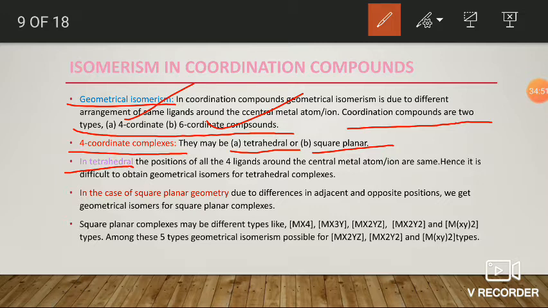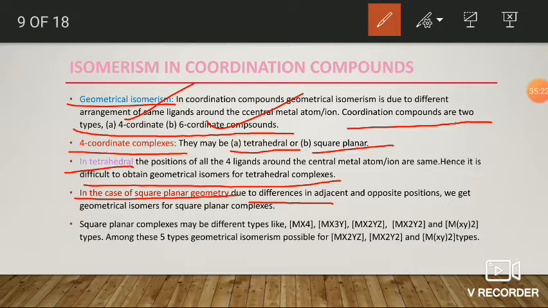So it is impossible to identify cis and trans isomers in tetrahedral complexes, because all positions around the central metal atom or ion are equal. So the next choice is only square planar complexes. Square planar geometry contains different positions, adjacent as well as opposite.